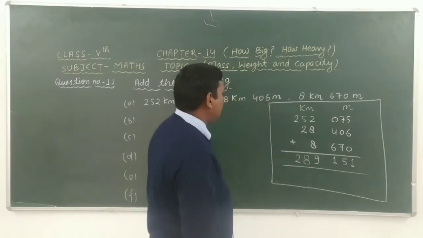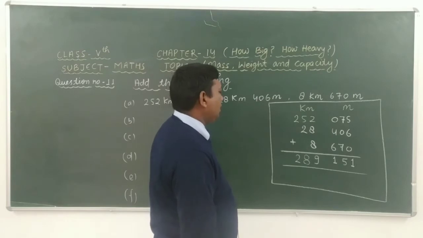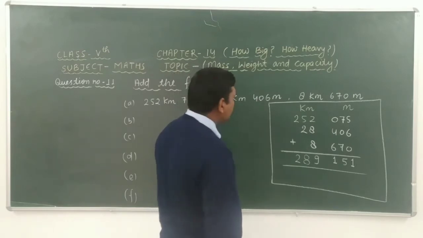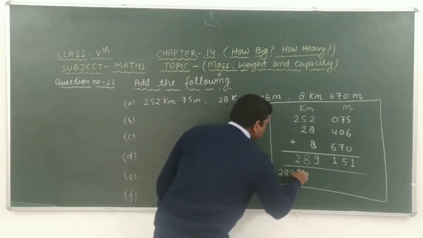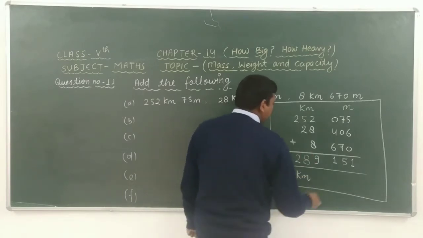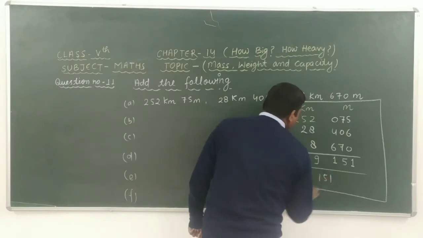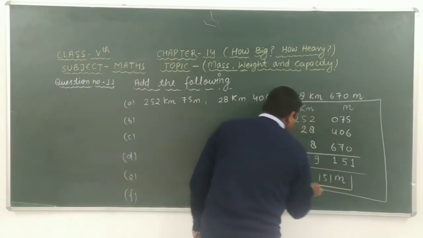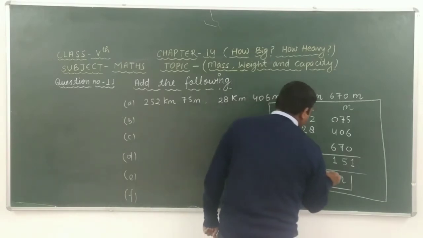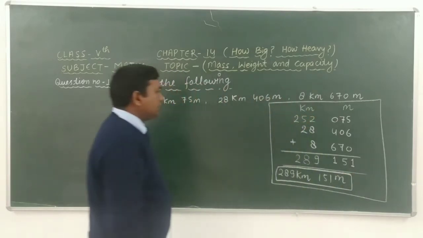It means that 289,151. Okay. It means that here we can write 289 kilometer and 151 meter. Okay students, this is your answer. Understand?